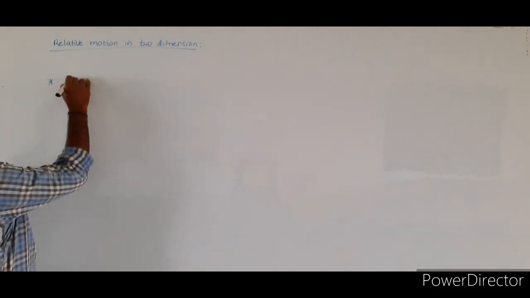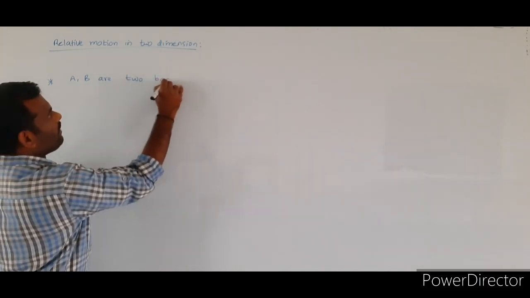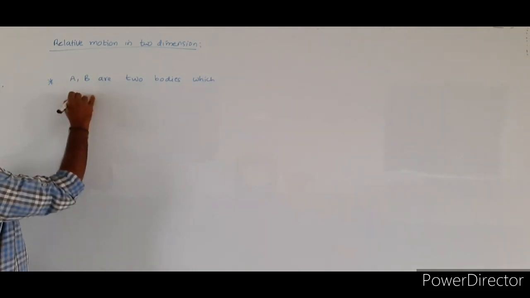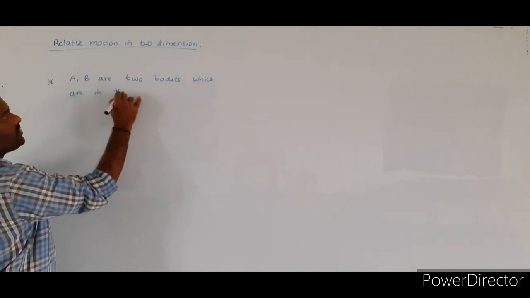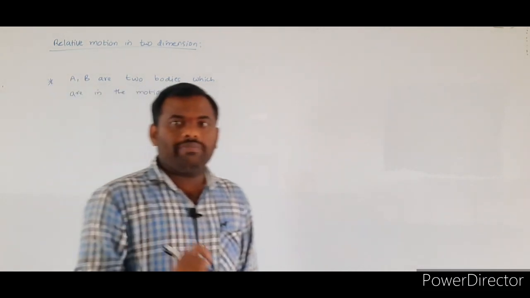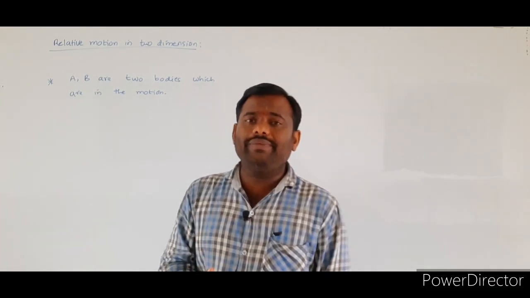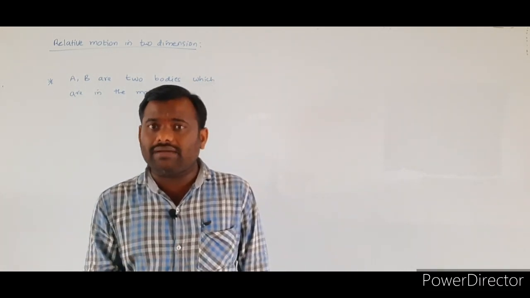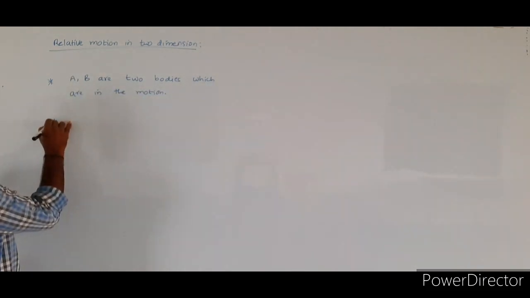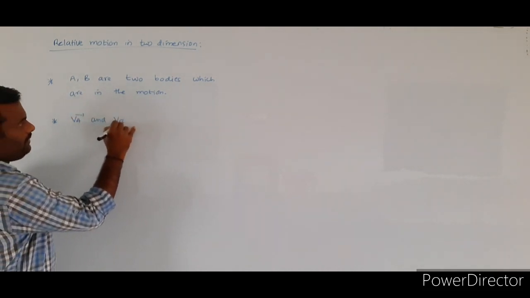Say A, B are any two bodies which are in motion. How many bodies did we consider here? Two bodies. Let A, B be the two bodies which are in motion. If any two bodies are in motion, ultimately they will have some velocity. Velocity is a vector quantity, so their velocities are represented by VA bar and VB bar.